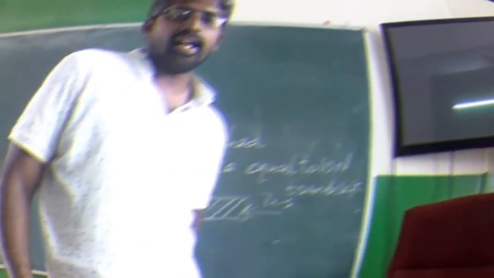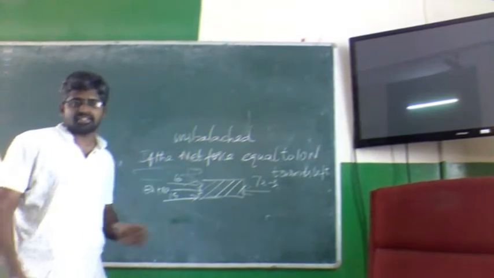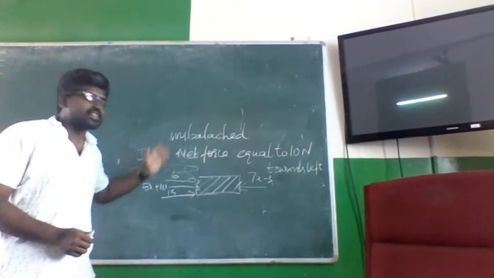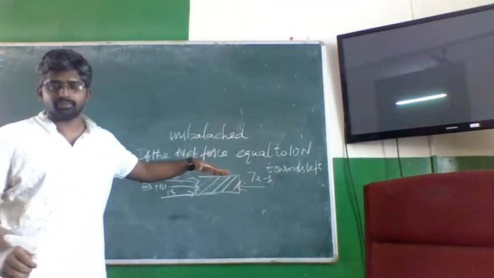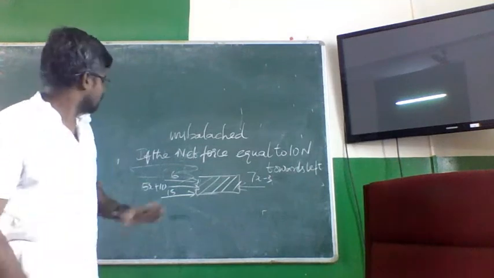Now I will solve one unbalanced problem. Unbalanced system, this is the question. Find the value of x if the system is unbalanced.